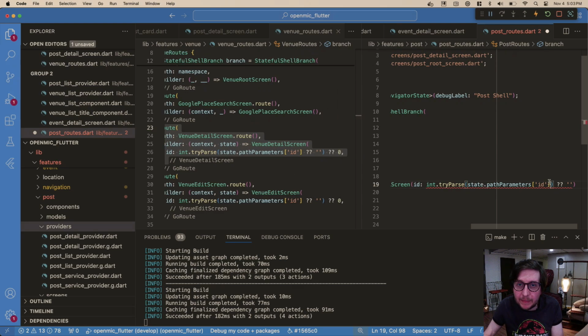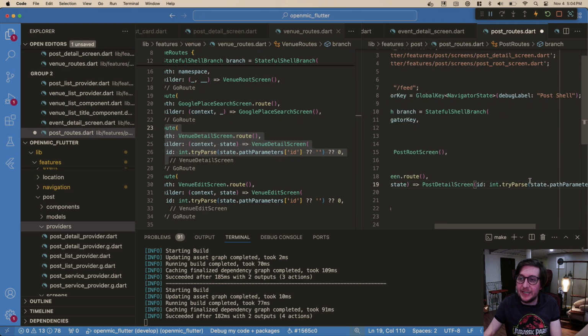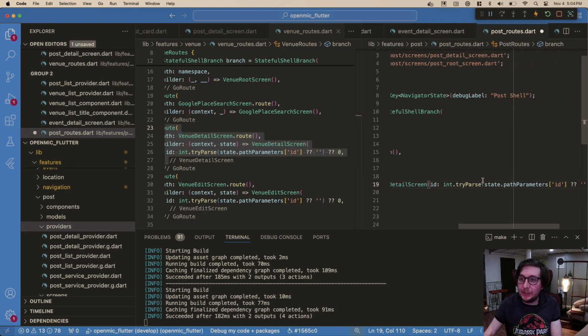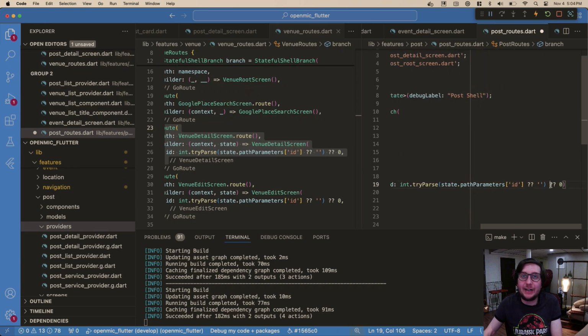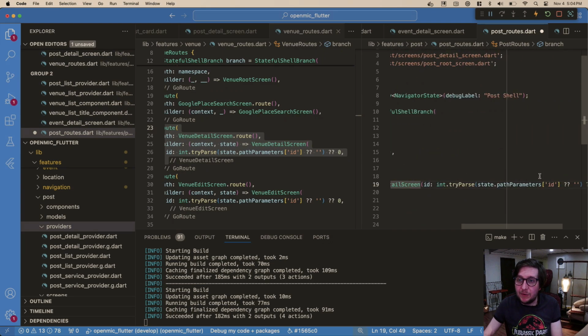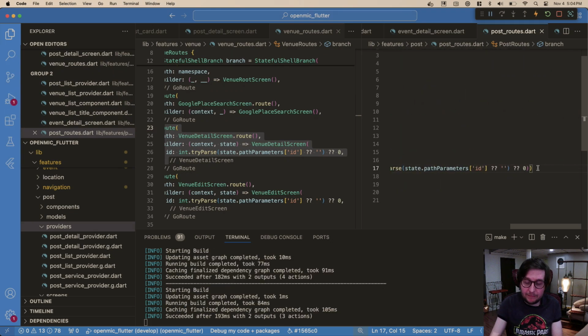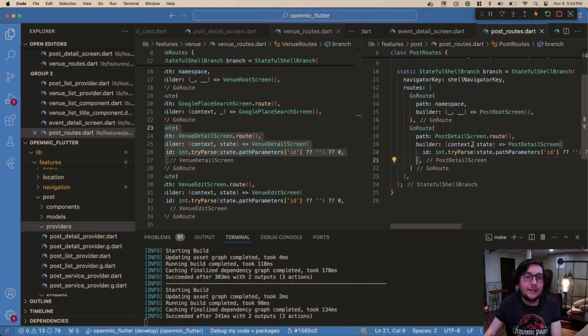Sorry, this closing thing needs to be here. And then we need to fall back to 0 if that fails. So it's going to try and find an ID, and if for some reason something goes wrong, it'll at least be an integer. It'll send back 0. Other stuff will break, but it won't crash the app. It'll just be like not found because nothing's going to have an ID of 0. All right, so there's our post detail screen. Now let's get a comma somewhere in here. It's looking real bad. Maybe even here. Will that look good? That looks better.